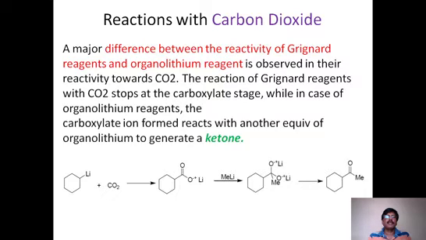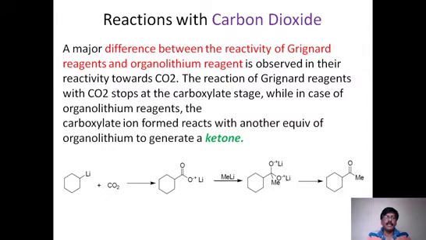Now take the reaction of alkyl lithium with carbon dioxide. This is one important reaction. Why is it so important? In this particular reaction, Grignard reagent and alkyl lithium reagent both differ in the reaction, and we get different end products. That is the main difference here. That's why this reaction with carbon dioxide is important for alkyl lithium and Grignard reagents, that is, alkyl magnesium halides.